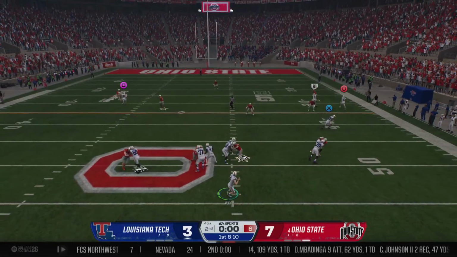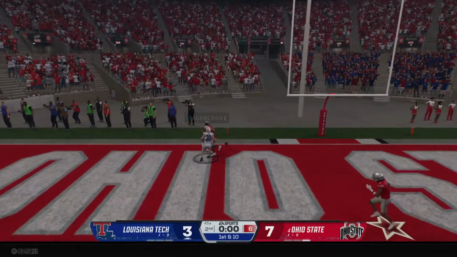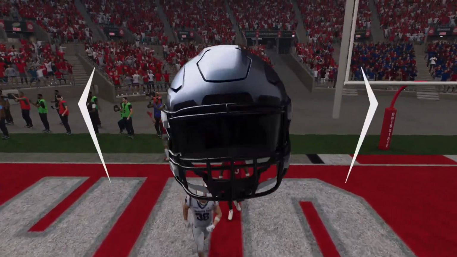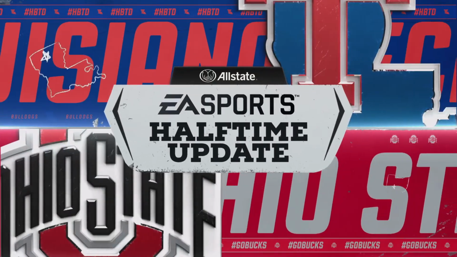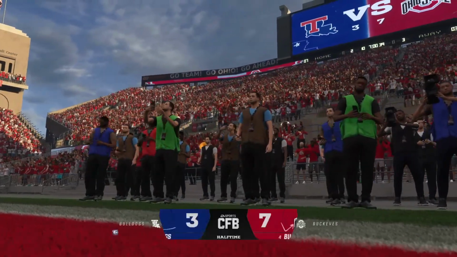Wants to throw on 1st down. He's not afraid to go deep. The pass falls incomplete, and that's how we'll finish this half. We played 2 quarters here. Time to go to Kevin Connors in our halftime update.